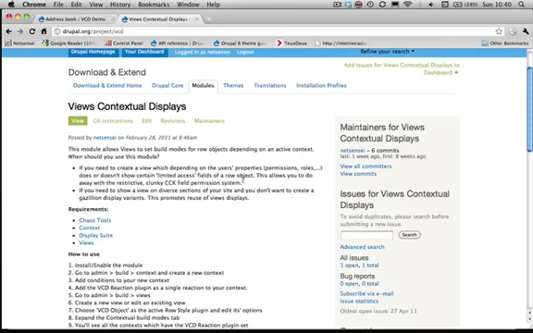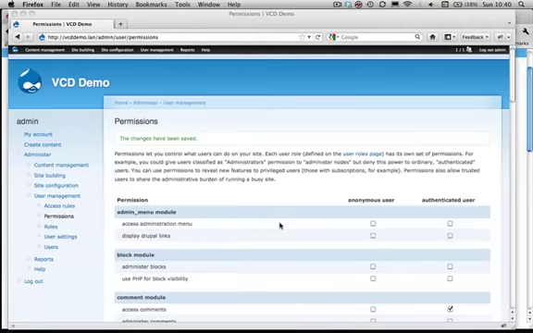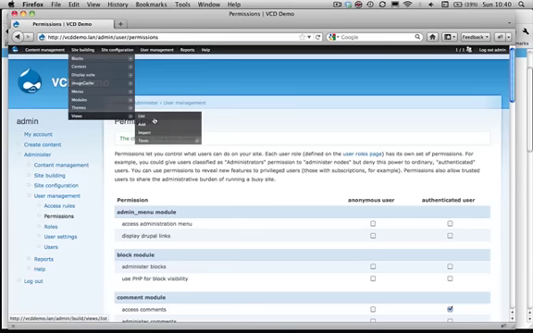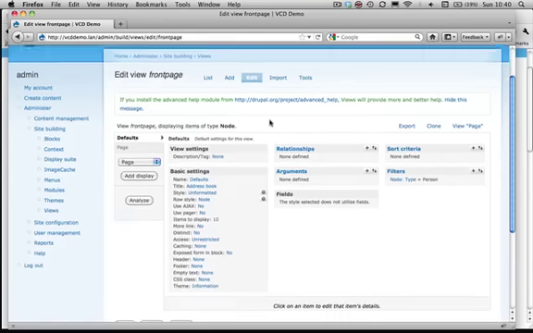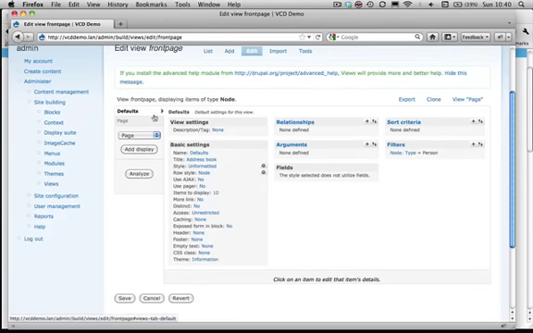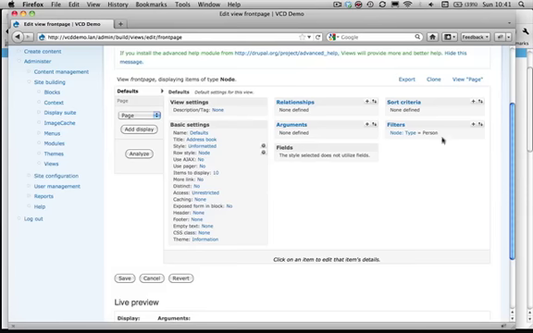So how do we go about it? Let's take a look at our view. Site building, views, list. Front page view. This is the view with our address book listing. Let's click on edit. You'll notice that for our view I have one display variant called page. I've configured it to display only nodes of type person, and the row style is set to be node.